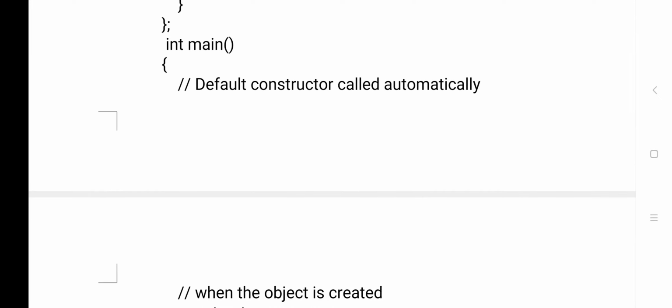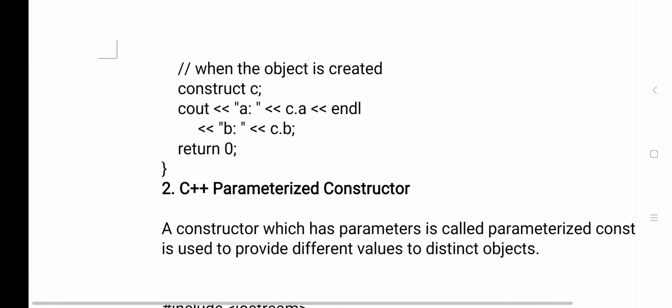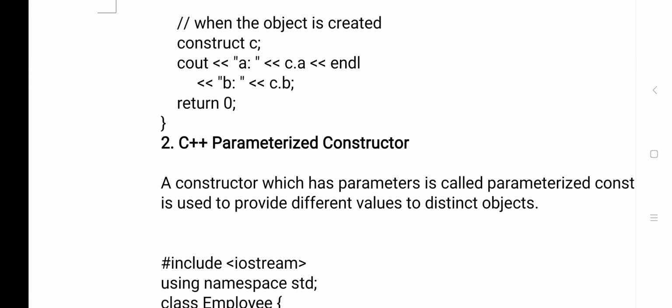In the main function I have created one object. What is the name of the class? Construct. What is the name of the object? C. Now here I am printing c.a and c.b. So when I execute, the a value and b value are printed on the output screen. The one thing here is that when c is created, at that time the constructor is called.